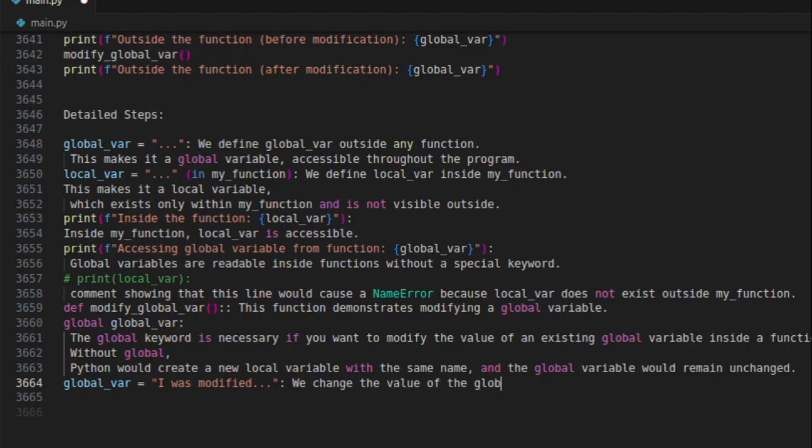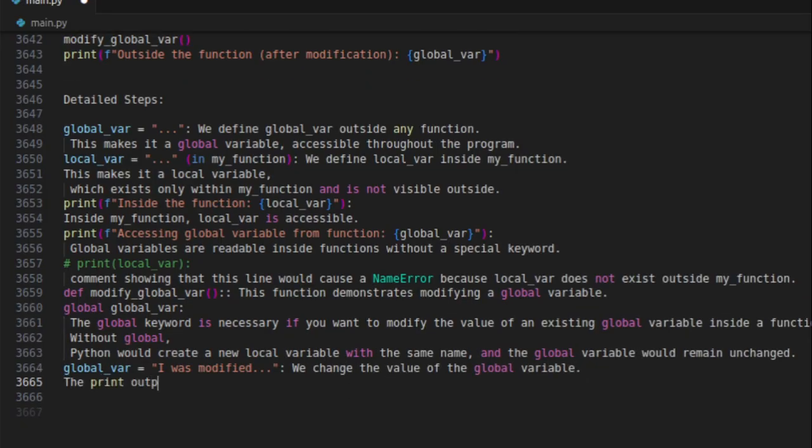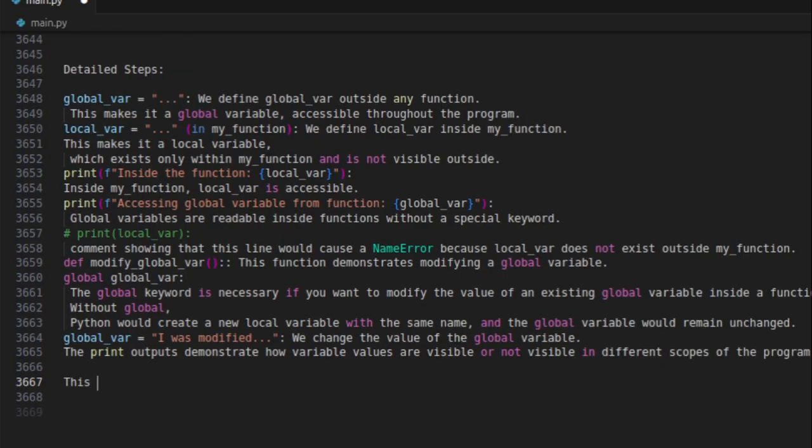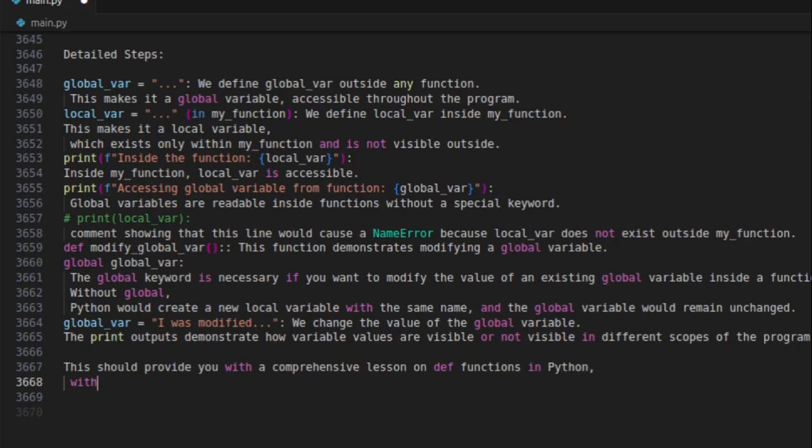global_var equals "I was modified". We changed the value of the global variable. The print outputs demonstrate how variable values are visible or not visible in different scopes of the program. This should provide you with a comprehensive lesson on def functions in Python, with detailed explanations and examples.